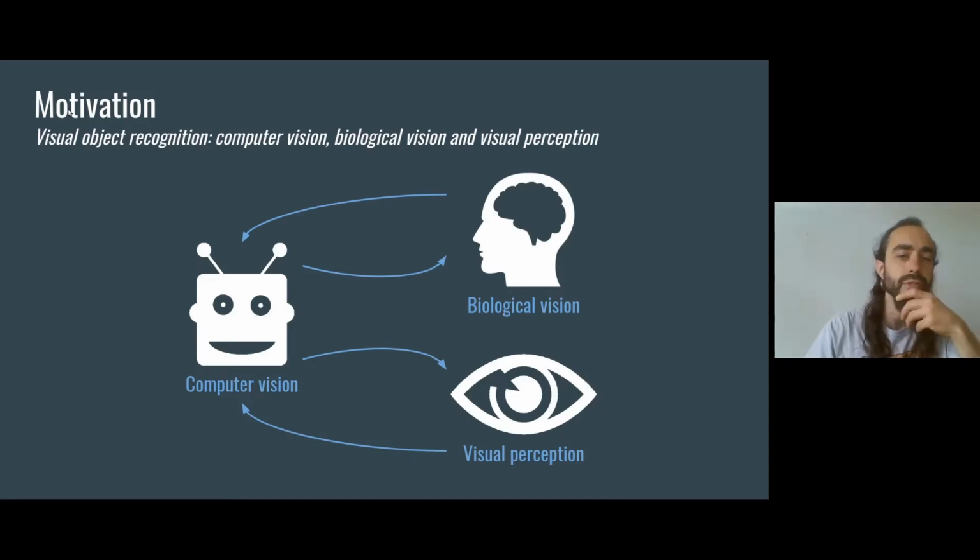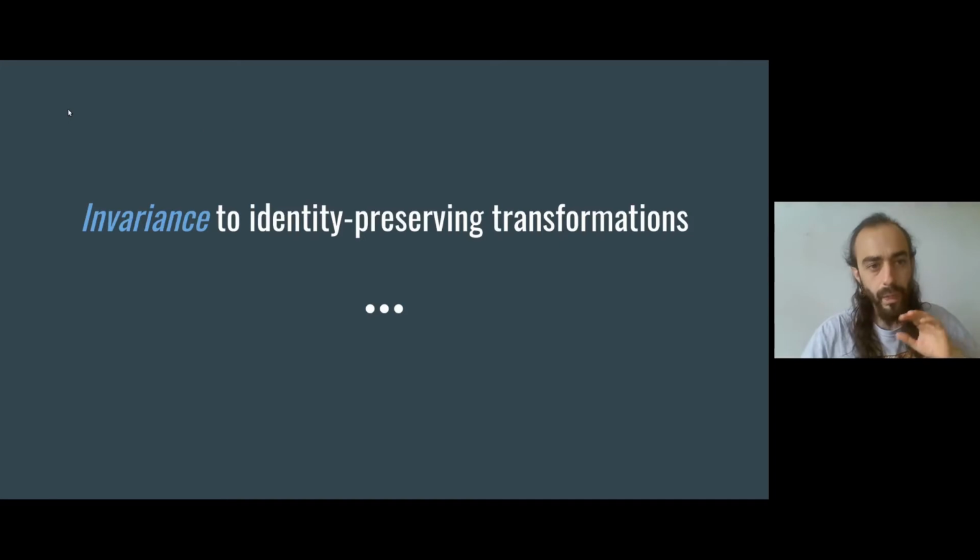During my PhD, I have tried to work at the intersection of machine learning, computer vision, and visual perception and biological vision. Specifically, one goal has been incorporating some aspects of biological vision and visual perception into neural networks trained for visual object recognition. And in this presentation, I'm going to talk about invariance to identity-preserving transformations.